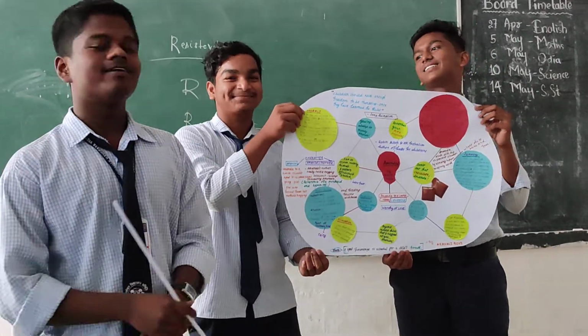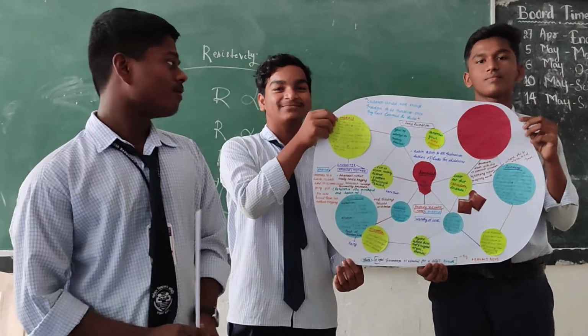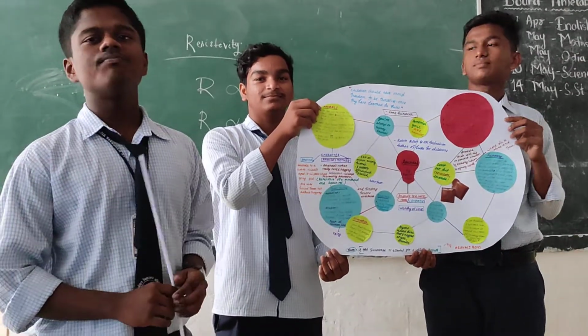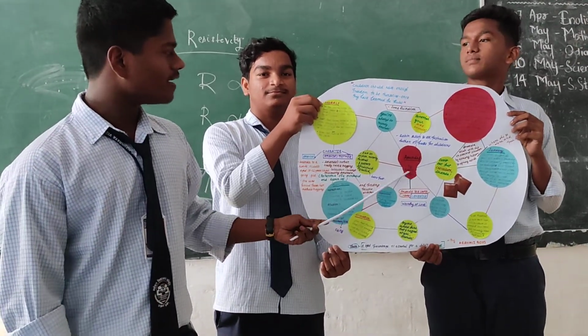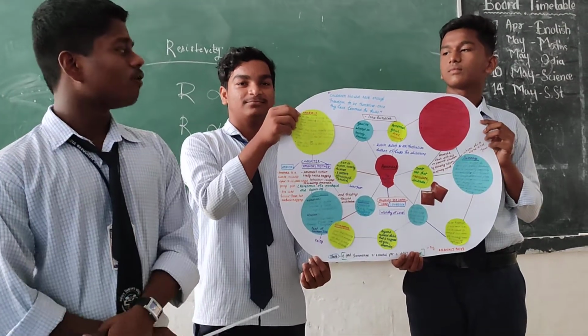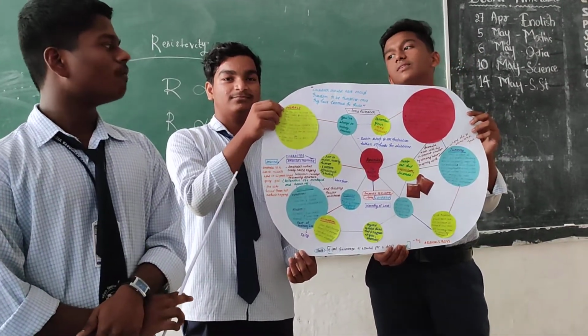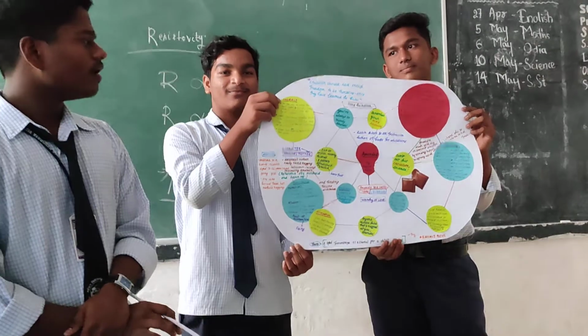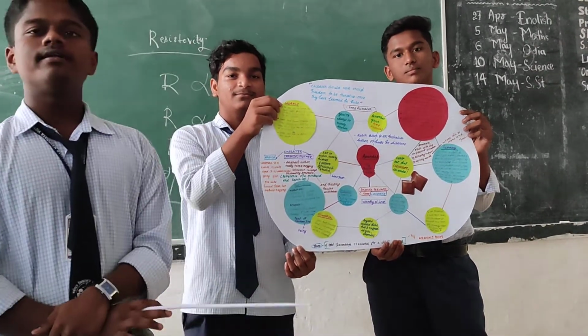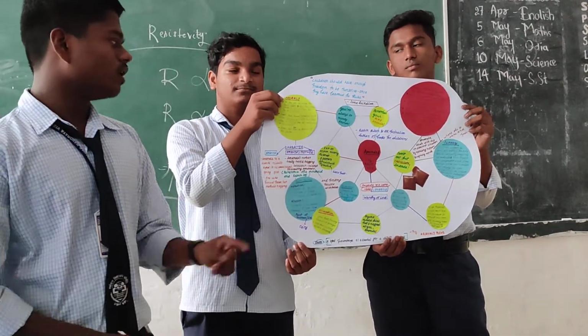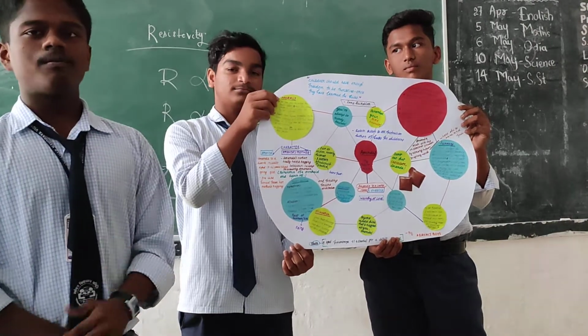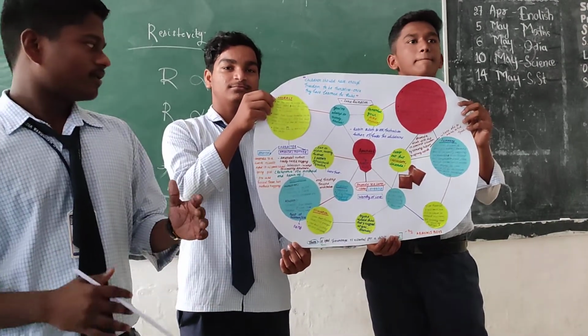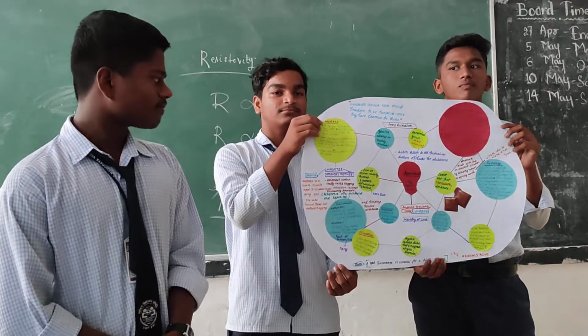We are here presenting a mind map based on the poem Amanda. Amanda is a beautiful poem written by Robin Klein. Robin Klein is an Australian author who composed books for children. Actually, Amanda is a Latin name which means lovable or worthy of love. But in this poem, the meaning is really contrasted.